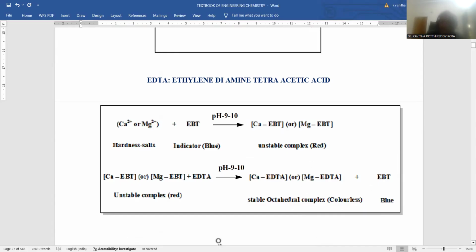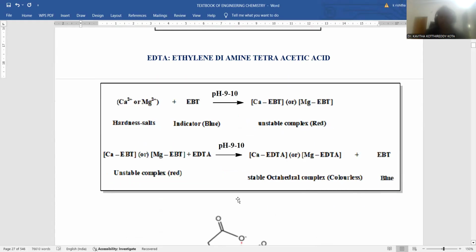That's the reason why, whenever the indicator is added, it exists in red color, and at the completion of the reaction blue color will originate. This is the way the reaction takes place in the hard water with the EDTA. This is said to be the principle.